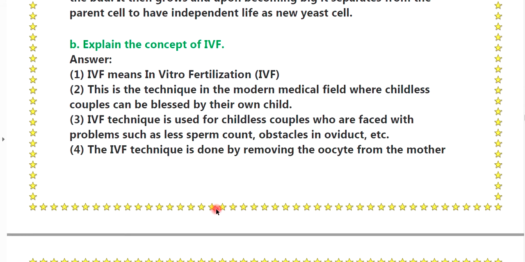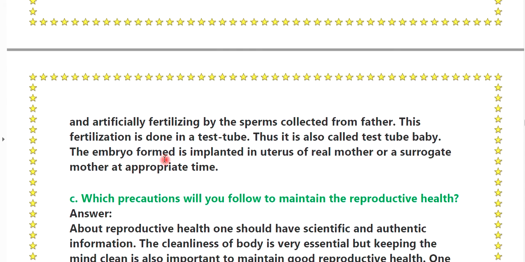B. Answer. IVF means in vitro fertilization. This is a technique in the modern medical field where childless couples can be blessed with their own child. The IVF technique is used for childless couples who face problems such as low sperm count, obstacles in the oviduct, etc. The IVF technique is done by removing the oocyte from the mother and artificially fertilizing it with sperms collected from the father. This fertilization is done in a test tube, thus the child is also called a test tube baby. The embryo formed is implanted in the uterus of the real mother or a surrogate mother at the appropriate time.